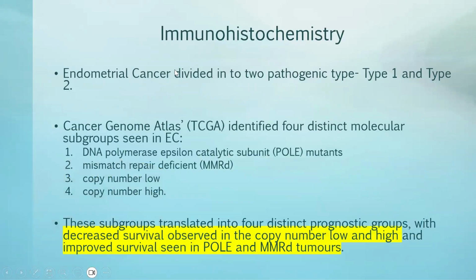So let's discuss briefly about immunohistochemistry. Endometrial cancer is broadly divided into two pathogenic subtypes, type 1 and type 2. But based on The Cancer Genome Atlas, they also found four distinct molecular subgroups in endometrial carcinoma: DNA polymerase epsilon catalytic subunit, that is POLE mutant, mismatch repair deficient, MMRD, copy number low, and copy number high. Each of the subgroups has a distinct prognostic effect. Overall, the survival rate is very low in copy number low and copy number high, and is better in POLE mutant and MMRD.